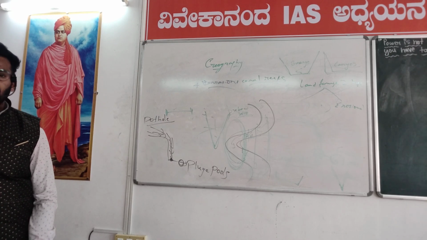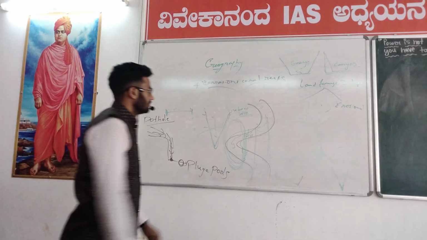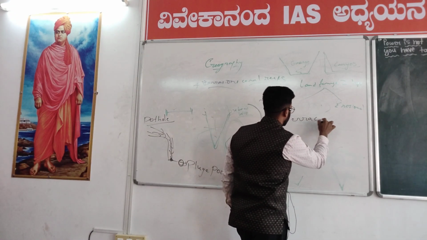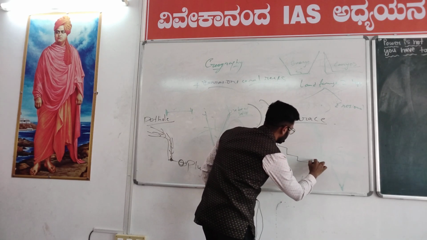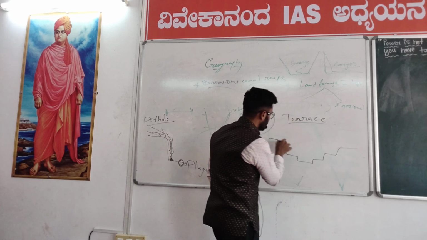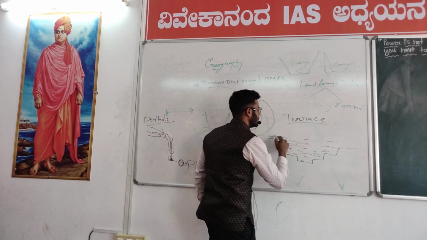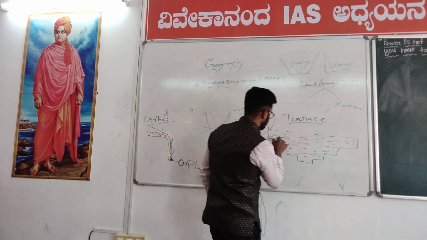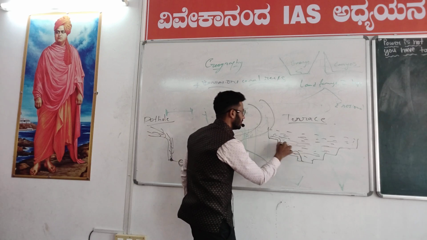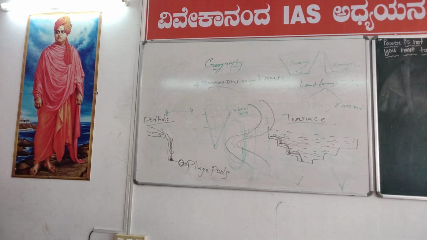Take subheading as river terrace. RIVER, river terrace, TERRACE. See, this is the flow of the river. Because of continuous flow, if the base of the river looks like a terrace, terrace means these steps look like a terrace, then we call it a river terrace. The steps formed by the river on a lateral side.